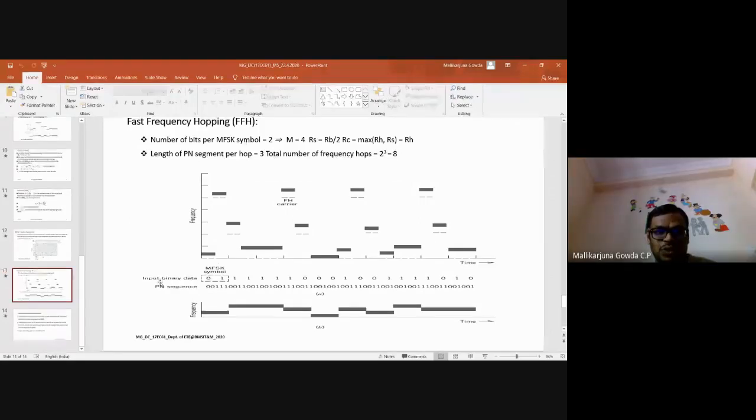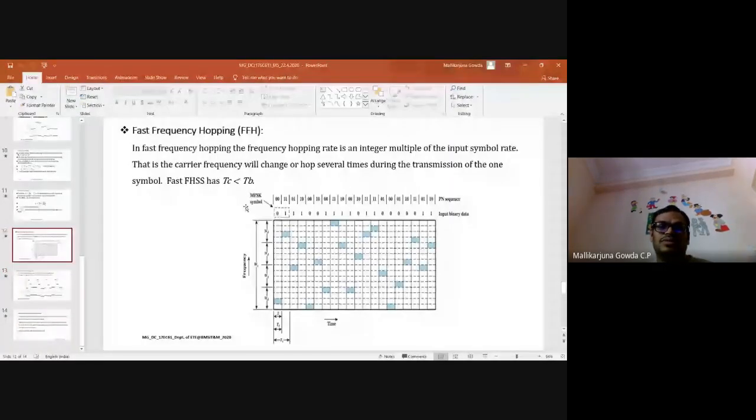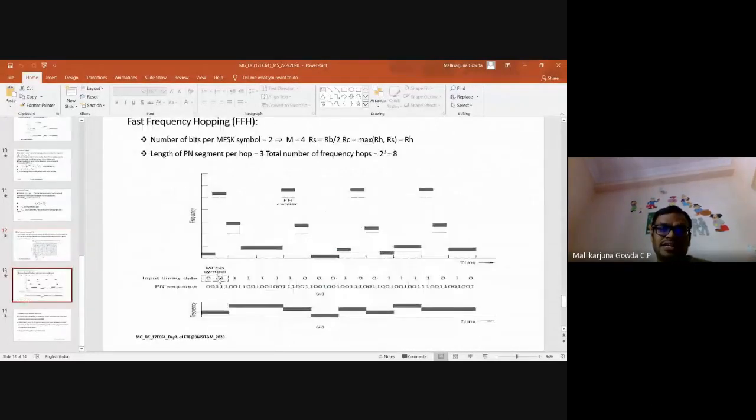Yes, sir. Here, the pseudo-noise sequence is written continuously without gap. So you have to split this into 3 bits. Two 3-bit pseudo-noise sequences are for one symbol. If you are able to split like that, then I think understanding becomes easy. Without gap, it is written continuously, so you have to divide by yourself. Like in the previous case, the division was clear, right? Though it is 2 bits only, for one symbol there are 2 hopping sequences. Here also, for one symbol, 2 hopping sequences. Here, the number of bits in the hopping sequence is 3 bits. That is the difference.